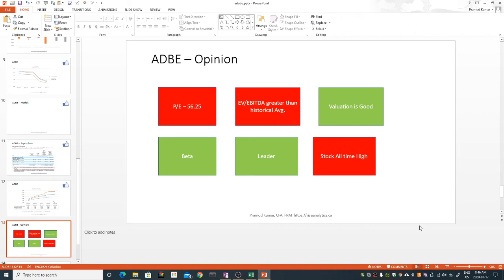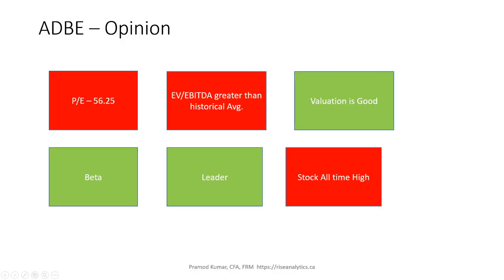From the opinion perspective, what I'll see is that maybe the market is taking the PE ratio quite high. The earning right now is low, at 56. If I see from the enterprise value and EBITDA side, it's also high compared to the historical average, right? But our valuation numbers look good.